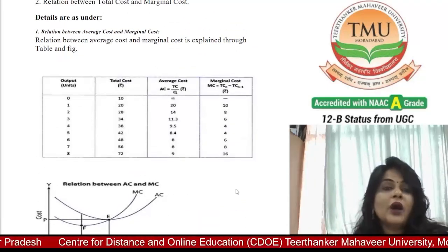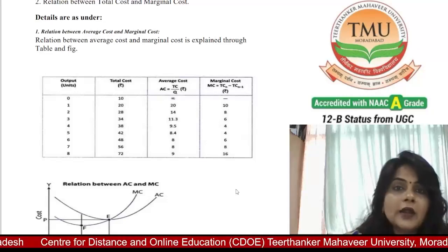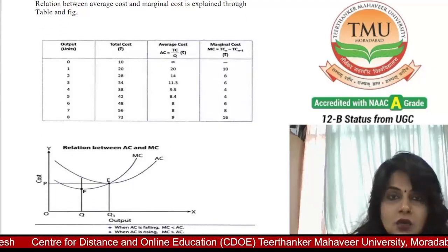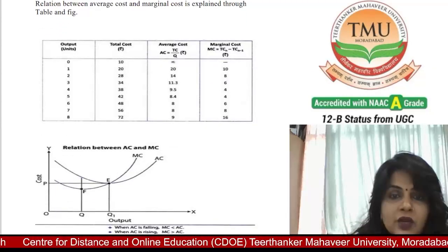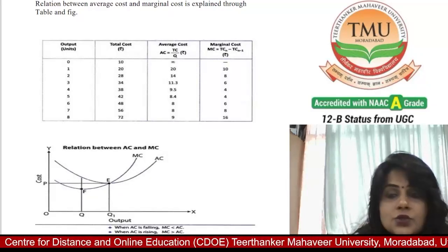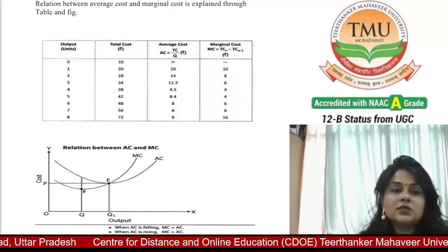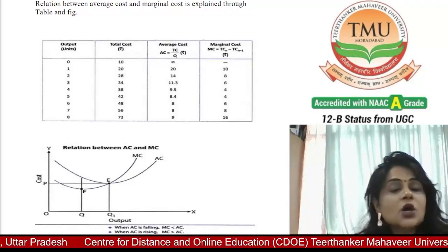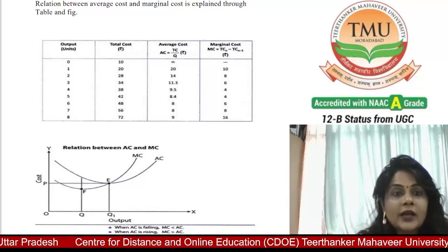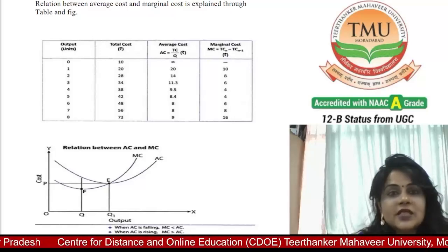Students, I hope you well understood the relation between average cost and marginal cost with the table and figure. In simple words, you can say if the average cost falls due to an increase in the output, the marginal cost is less.